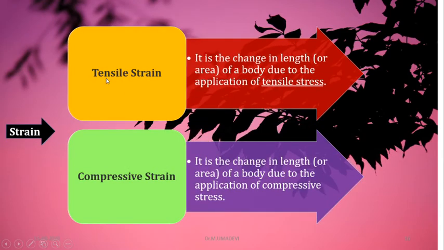There are two types. One is tensile strain, another one is compressive strain, similar to tensile stress and compressive stress. We will see one by one. What is tensile strain? It is the change in length or area of a body due to the application of tensile stress. Let me repeat, tensile strain is the change in length or area of a body due to the application of tensile stress. Whereas compressive strain is the change in length or area of the body due to the application of compressive stress. This is due to tensile stress, and this is due to compressive stress.